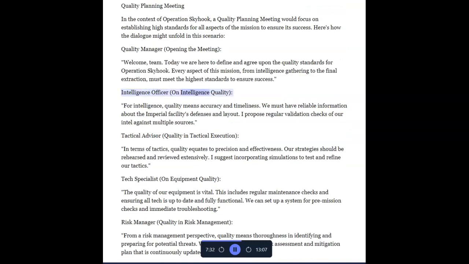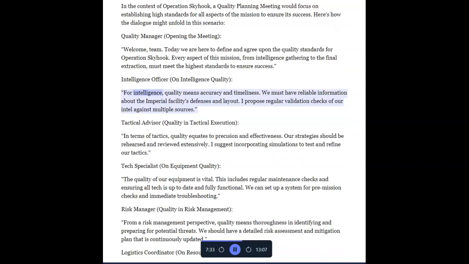Intelligence Officer on intelligence quality. For intelligence, quality means accuracy and timeliness. We must have reliable information about the Imperial facility's defenses and layout. I propose regular validation checks of our intel against multiple sources.